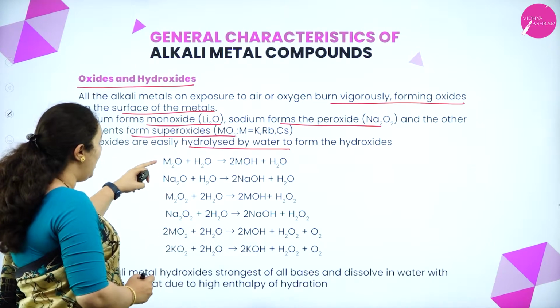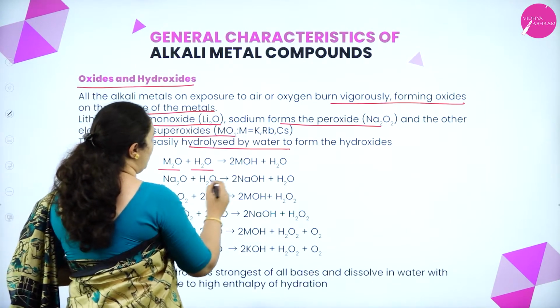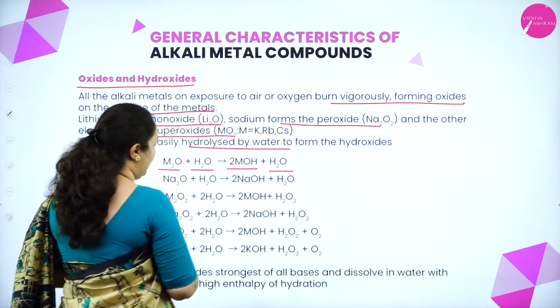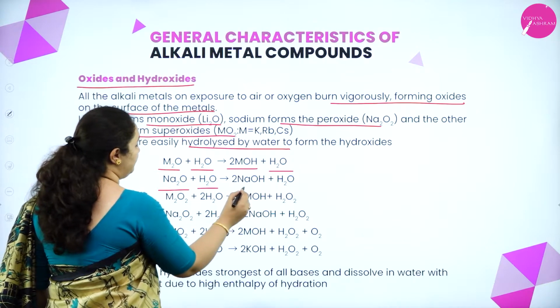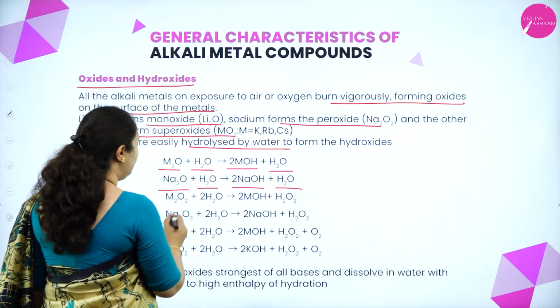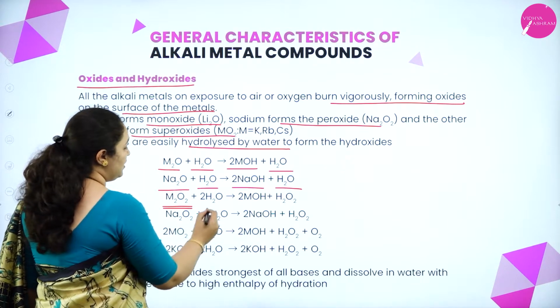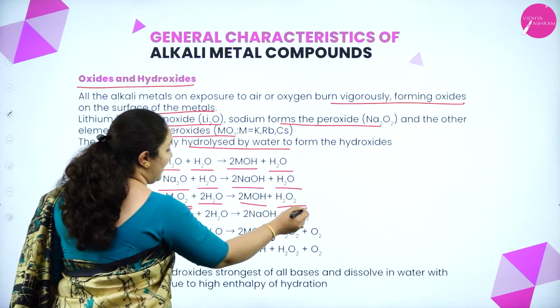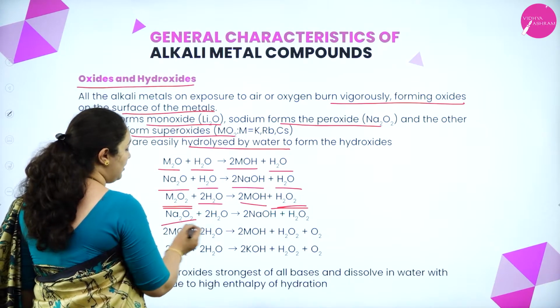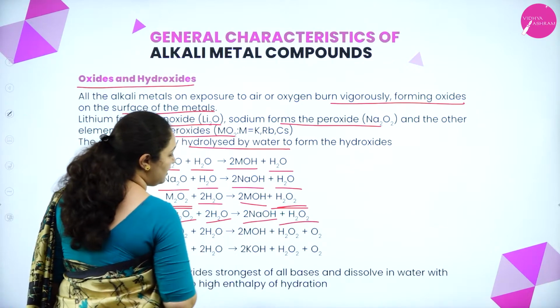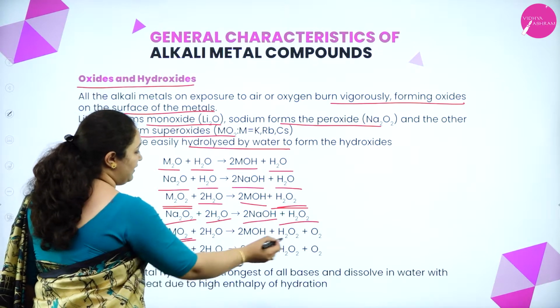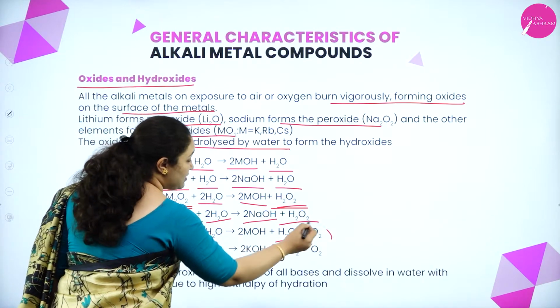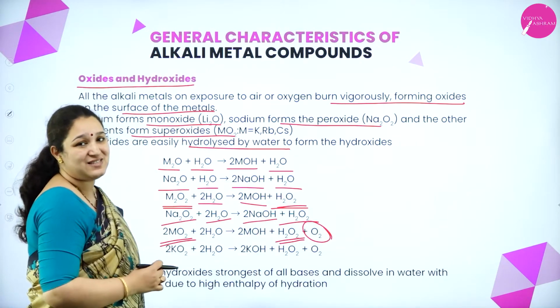So you can see how the oxides with water will form hydroxide liberating hydrogen gas, that is here I have used sodium monoxide. Okay, sodium hydroxide and water. Peroxides if we use, again it will form hydroxide and hydrogen peroxide is formed. So sodium peroxide with water, sodium hydroxide and hydrogen peroxide is formed. Similarly, superoxides if I take also, I'll get hydrogen peroxide as well as oxygen gas is liberated.